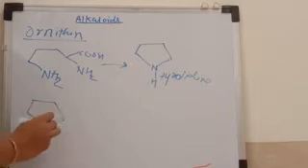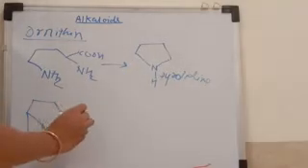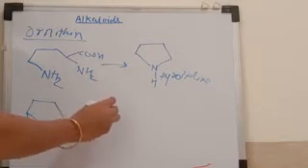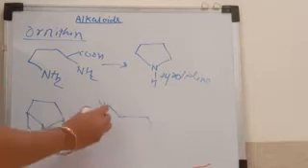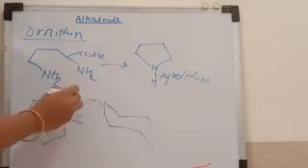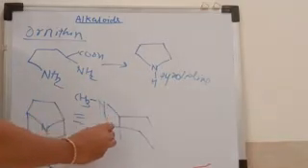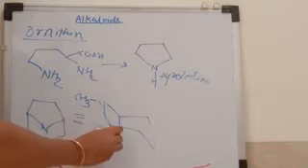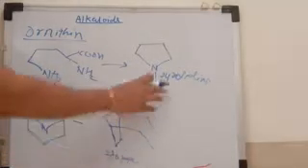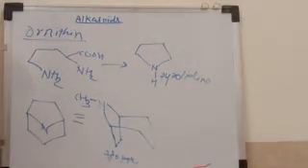Here nitrogen, and here again two carbons are joined. Here nitrogen is there, here again a bond, and to that nitrogen a CH3 group is there. This is the structure of tropane. What is the name here? Tropane. Now see, this pyrrolidine is synthesized from this ornithine.